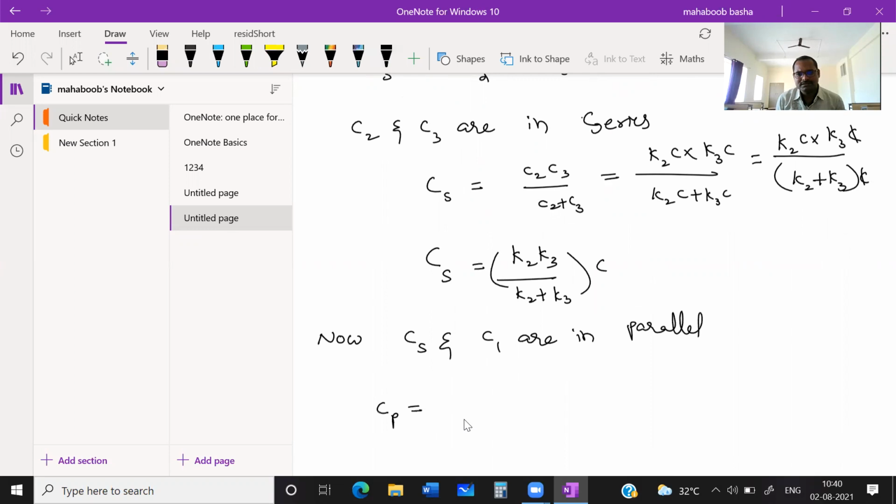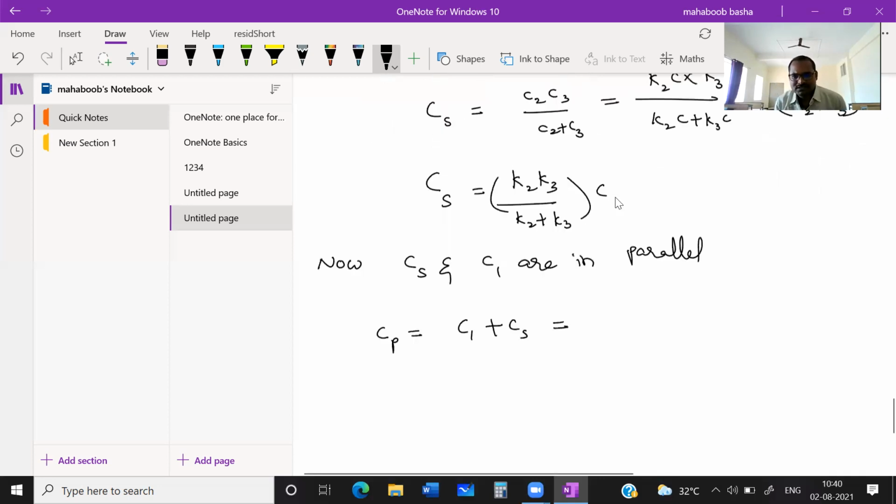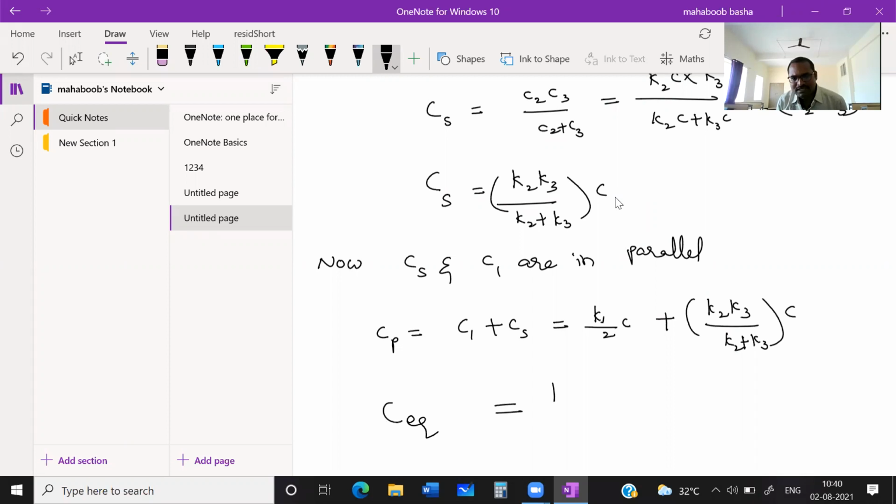C1 value is K1 by 2 times C. This you consider C. So it is K1 by 2 C plus K2 K3 by (K2 plus K3) times C. You can take C common. Total is (K1 by 2 plus K2 K3 by (K2 plus K3)) times C.